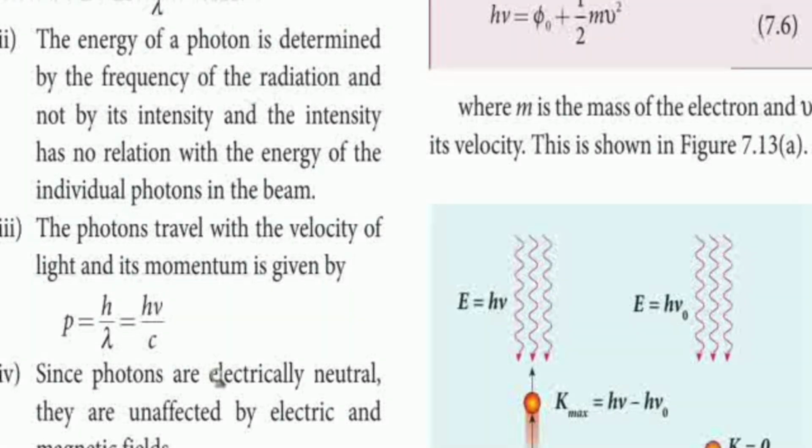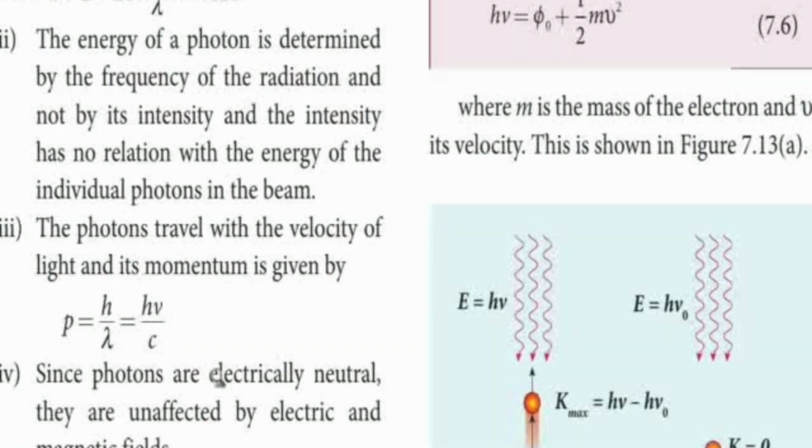Next, the photon travels with the velocity of light and has momentum, because we consider that the photon is a particle, and every particle definitely has momentum. Momentum is mass into velocity. Here we derive the equation P is equal to h by lambda, or we can write lambda equal to c by mu. Do you understand, ma'am? Yes, sir. Okay.